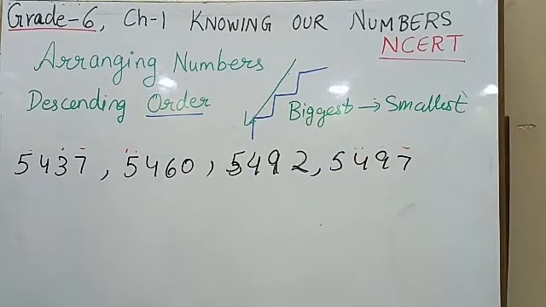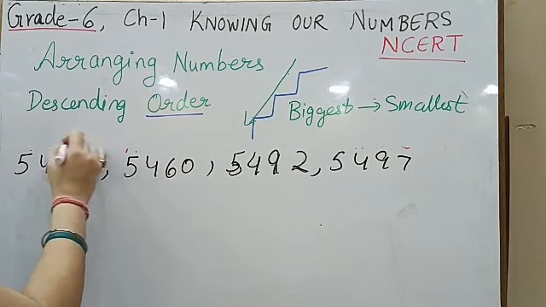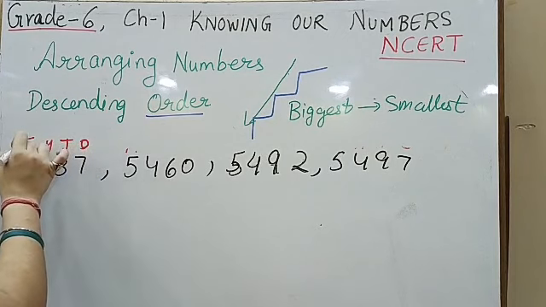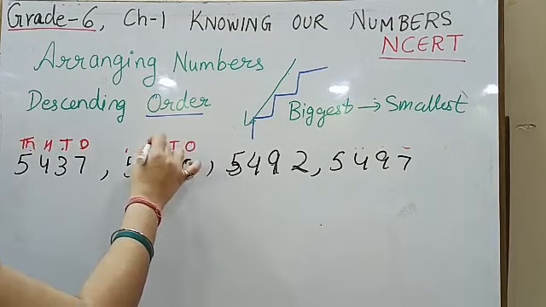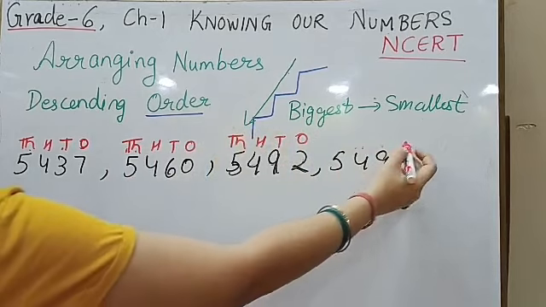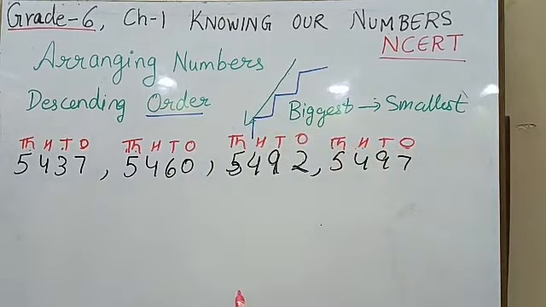Now there are numbers that are given to you. How are we going to do it? Similar way. First we are going to put the place values over it. The same way that we have put in ascending order, we are going to put the place values in descending order also. But the only difference is here we are going to take the biggest number first and then the smallest one. Let's see how.